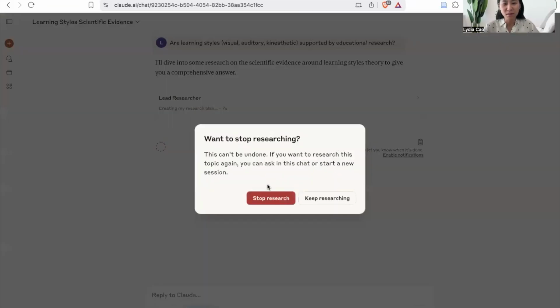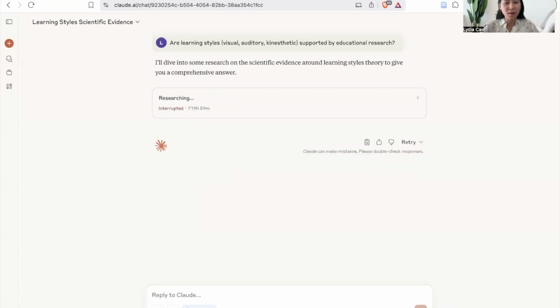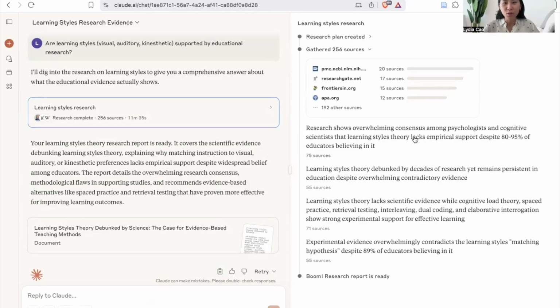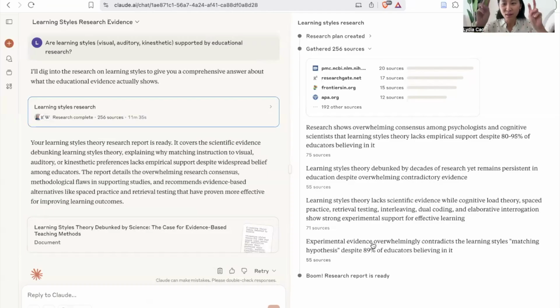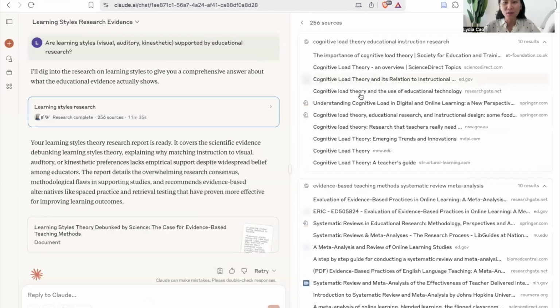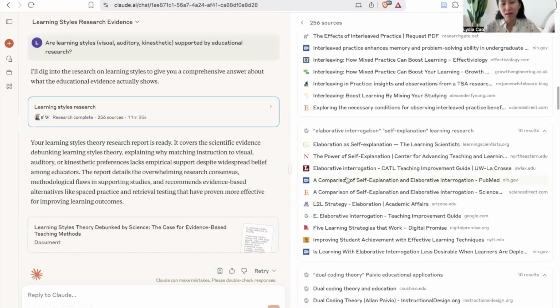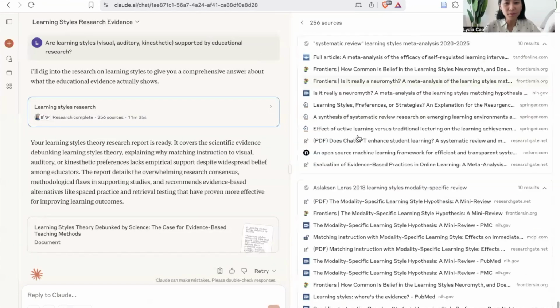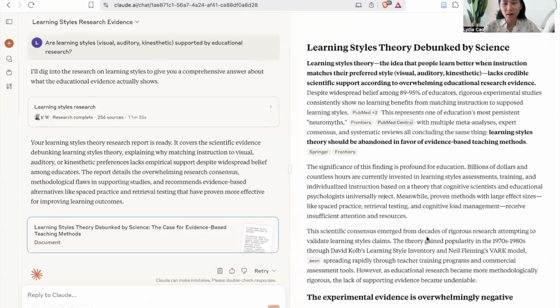So I'm going to stop this right now because I'm just going to show you something that's already been completed. So I've put the exact same prompt here for this one that already ran this through in advance. If you click on the search, you can see all of the sources that Claude has consulted. So you see that it gathered 250 sources. If you click on it, you can see all of these websites that Claude has consulted for this research. And then in the end, it also generates a research report to give you basically the answer to your question.